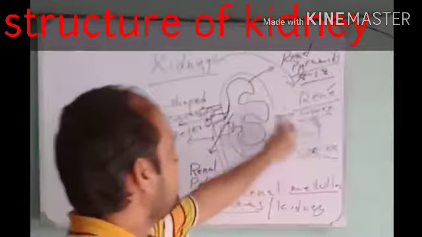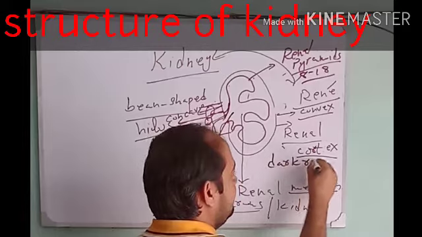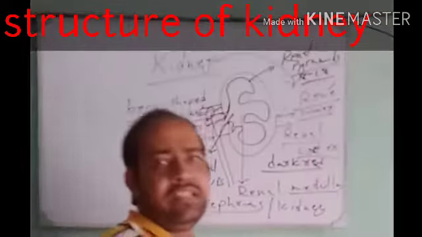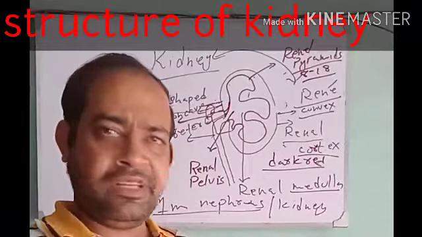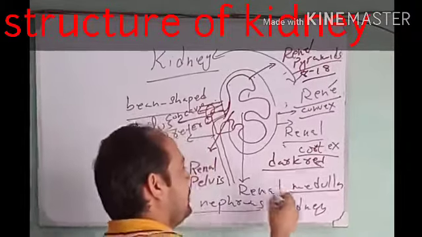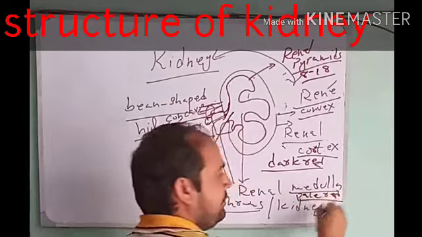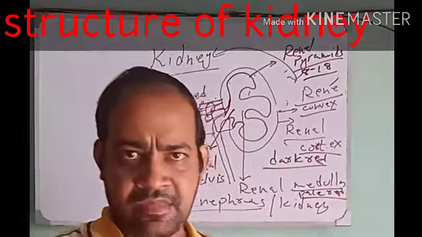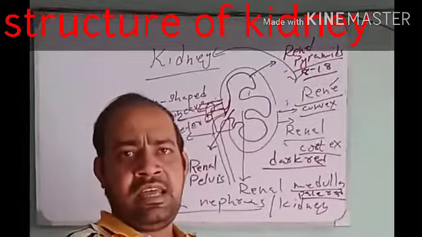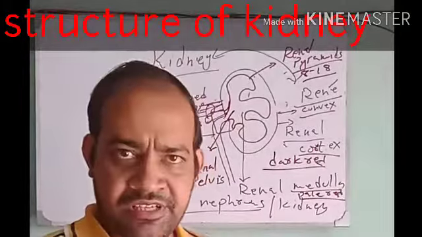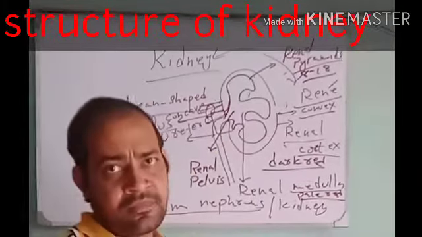The renal cortex of the kidney is dark red because in the renal cortex there is very little or no urine produced, but the renal medulla is pale red, meaning it is yellowish, because the renal medulla has more urine produced. That is why its color is pale red.